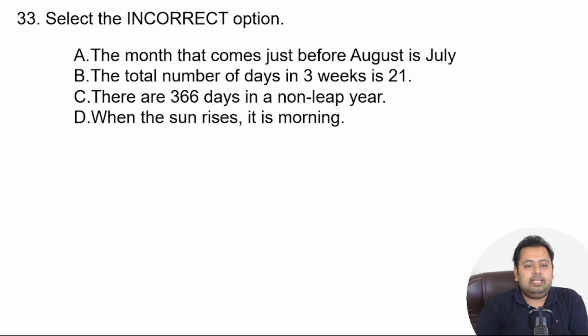Question number 33. Select the incorrect option. There are 4 statements given in the options, and you have to select the incorrect statement. The first statement says the month that comes just before August is July. The total number of days in 3 weeks is 21. There are 366 days in a non-leap year. When the sun rises, it is morning, right? So there are 4 sentences. Again, I'll take a timer of 3 seconds, solve it.